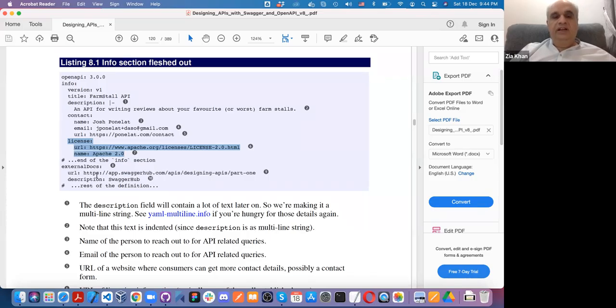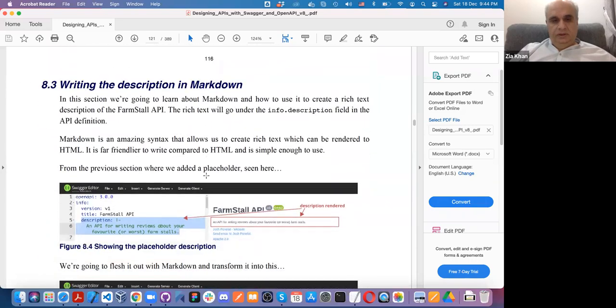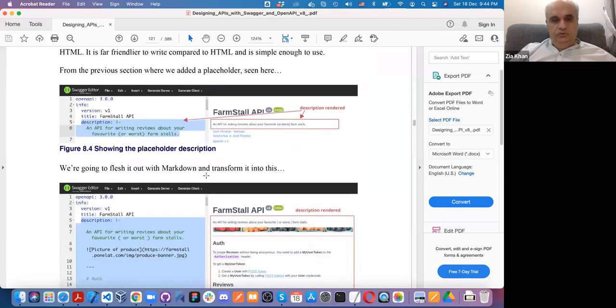Then we are saying what the external documentation is. You give a particular URL, and the description is Swagger Hub and where it is found. Therefore, here in the info section, in the description, by saying multi-line, you can define a lot of different properties, as you can see here. Then let's move forward.